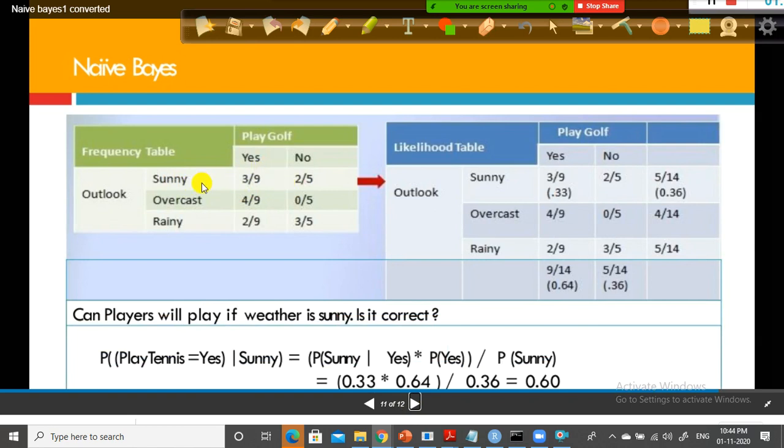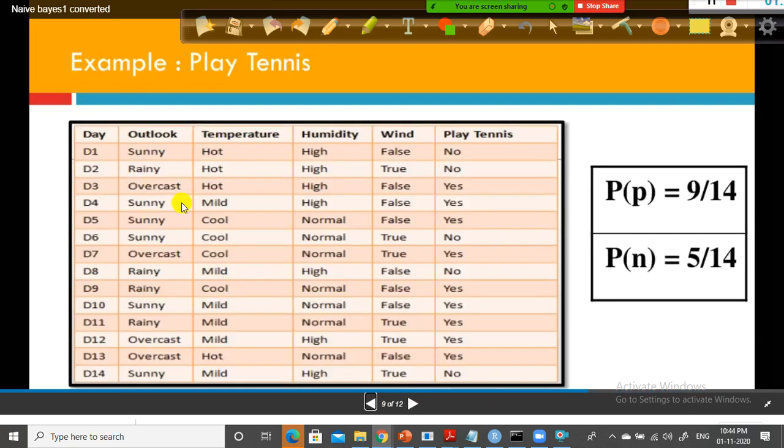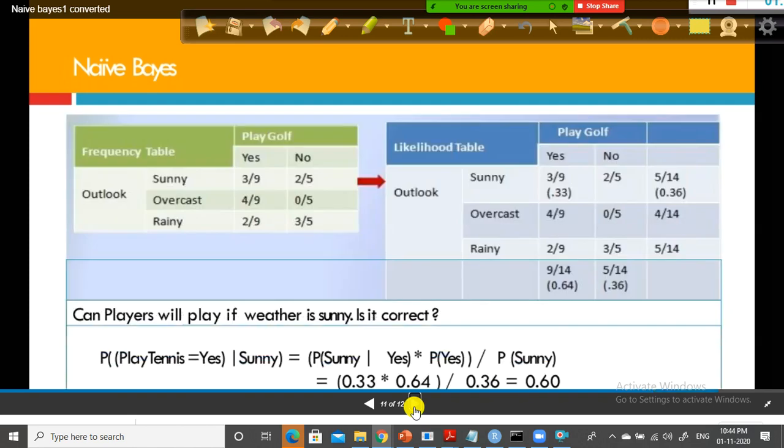Out of sunny, we need to compare each column with the target column. The target column is yes or no, right? Play tennis or not. Look here. This column you need to compare with this one. Similarly, you need to compare this one with this one. The same example I am going to use for decision tree.